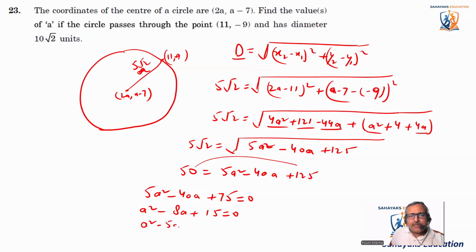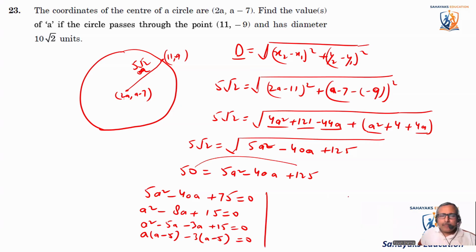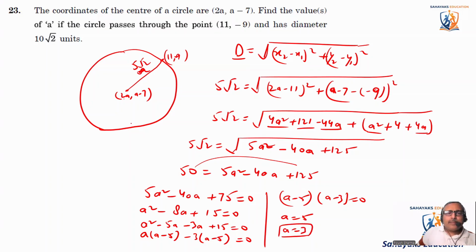So you can say minus 5a minus 3a plus 15 is equal to 0. So a common, it becomes a minus 5, and minus 3 common, a minus 5 is equal to 0. From here we get a minus 5 multiplied by a minus 3 is equal to 0. So the value of a comes out to be 5, or the value of a comes out to be 3. Okay. So either the value of a is 5 or the value of a is 3.